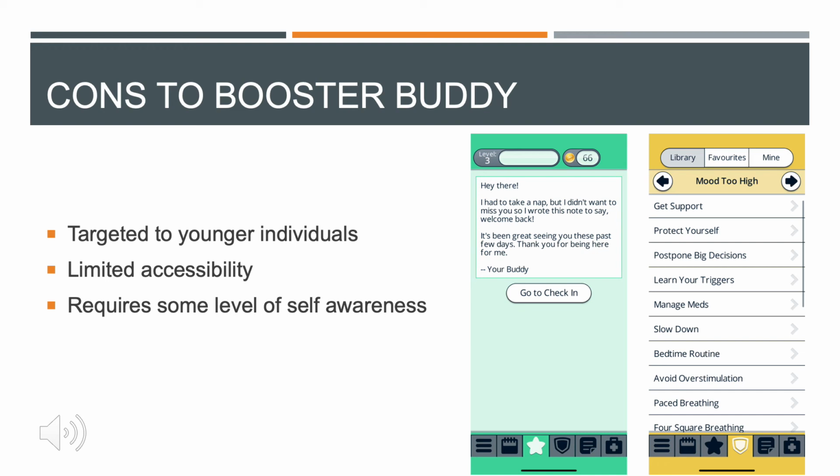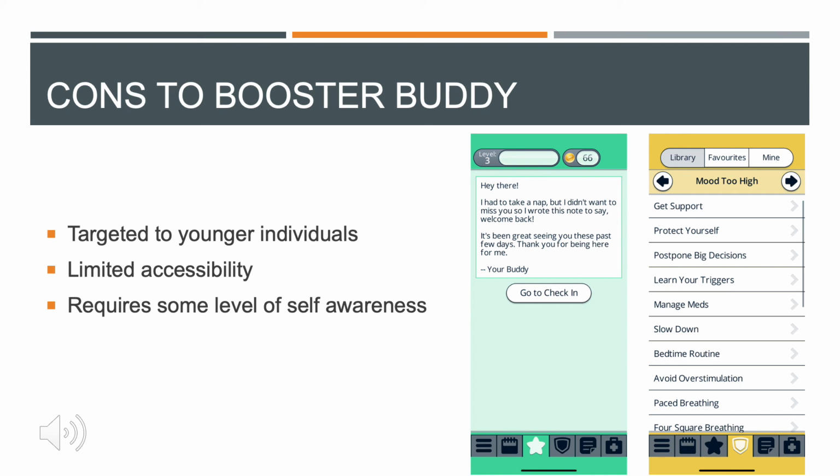Finally, the cons to Booster Buddy include that it is really only targeted to younger individuals. I would say the TAY population, so probably 24, I would say, is the oldest age that could potentially engage with this app, which overall just limits our target audience. This app is also very repetitive, which can be mundane to some individuals, depending on their preference. There's also limited accessibility, as in it's only for English-speaking individuals, and would definitely not work for the hearing impaired, which also limits our target audience.